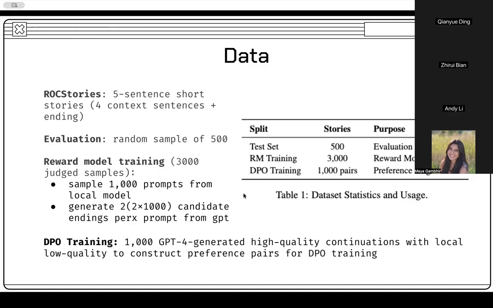We use ROC stories, which contain 5-sentence short stories with one continued ending. For our training, we sample about 1,000 prompts from our training pool. For each prompt, we generate 2 candidate endings using the GPT API with our strong prompt, and we also generate 1,000 low-quality samples from our base model. So 3,000 in total for RM training. Also, we have 1,000 bad answers and 1,000 good answers, and that will serve as 1,000 preference pairs for DPO training.